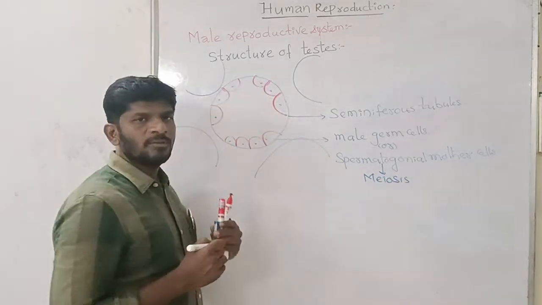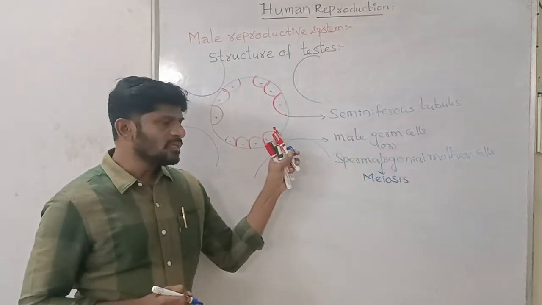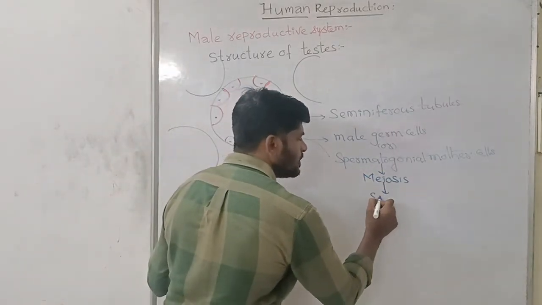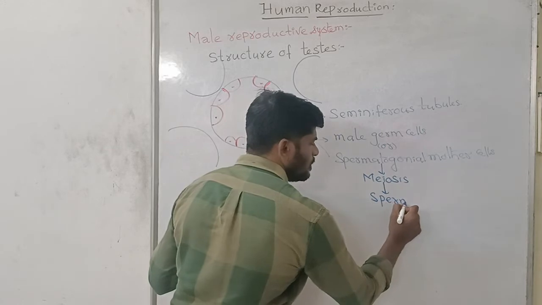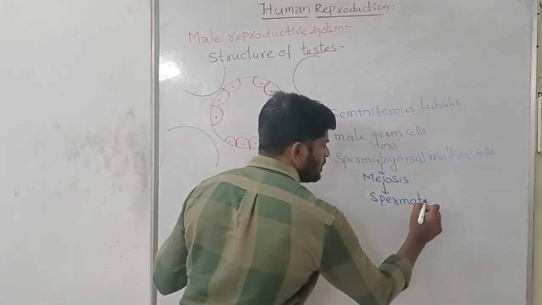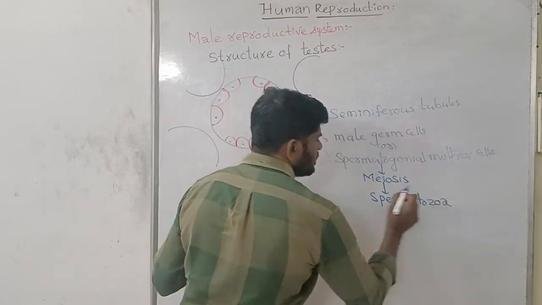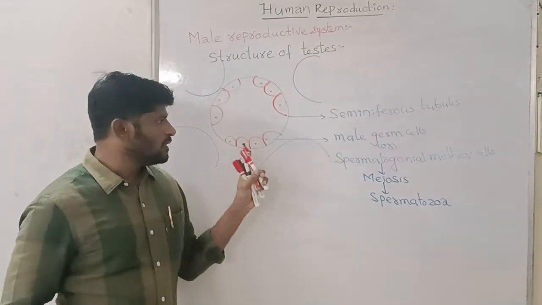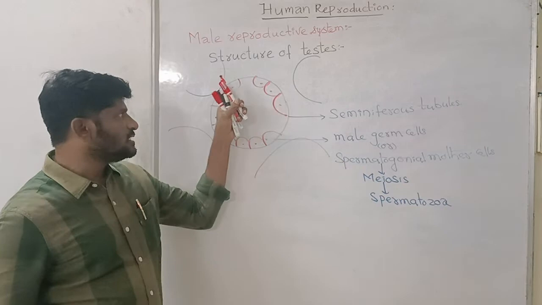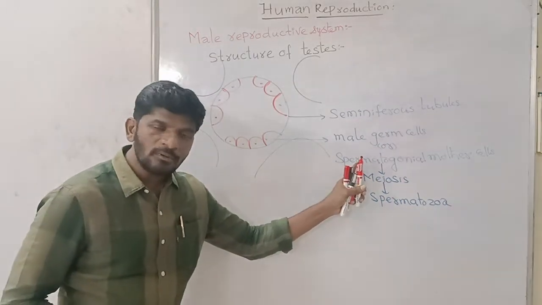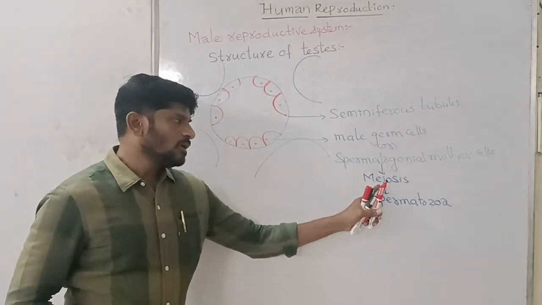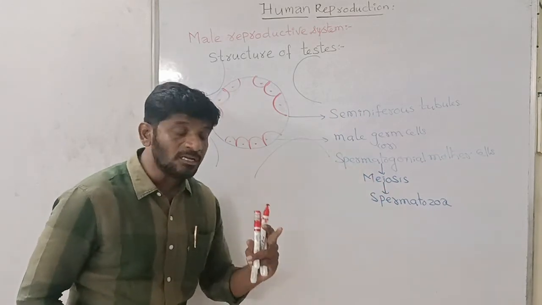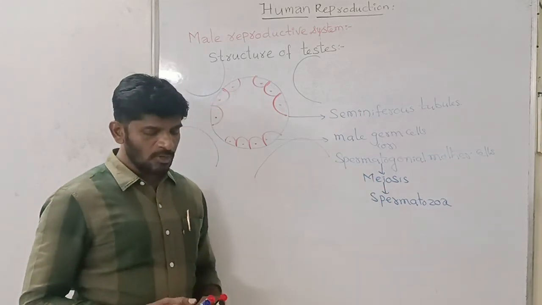As a result of the meiosis, spermatozoa are formed from these mother cells. I repeat again: each seminiferous tubule is lined by male germ cells, called spermatogonial mother cells, and they undergo meiotic division, reduction division.